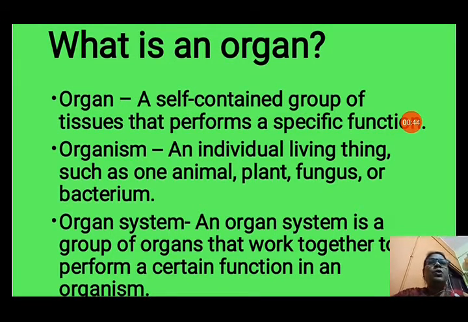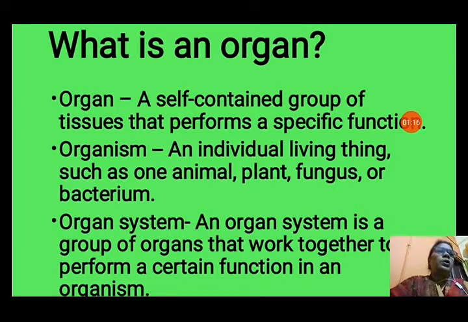Now, let us see about the organ system. An organ system is a group of organs that work together to perform a certain function in an organism. A group of organs, like in a digestive system. It is an organ system that consists of many organs like mouth, esophagus, stomach, small intestine, large intestine, anus, and many glands that secrete enzymes. So all these together form an organ system, that is the digestive system.